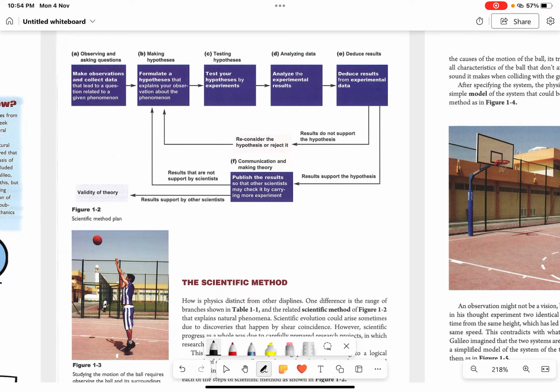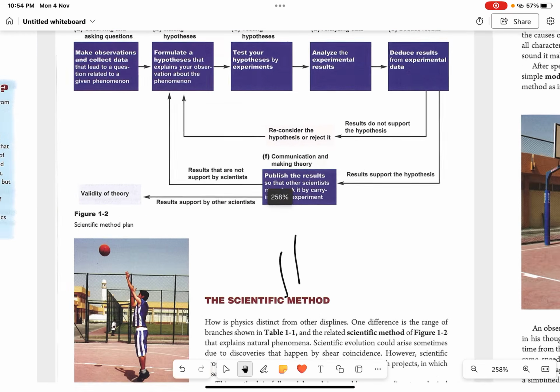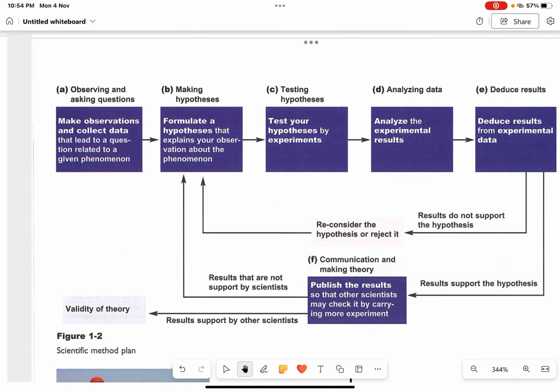Now, when you are studying a phenomenon in physics or in science in general, you first start by observing and asking questions. You look around, you ask questions.